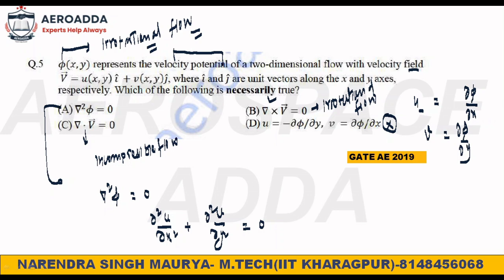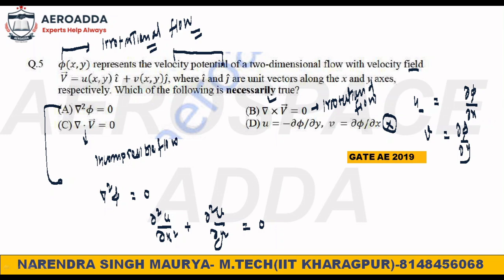Anyone? What is this value? Grad square phi is basically the Laplace equation for the potential function. Check everybody, it's the Laplace equation for the potential function, if I am correct.